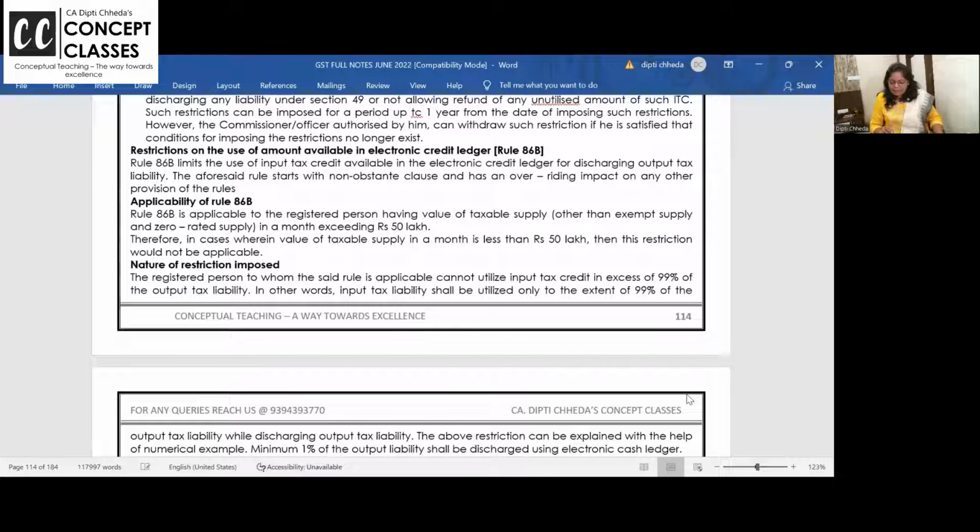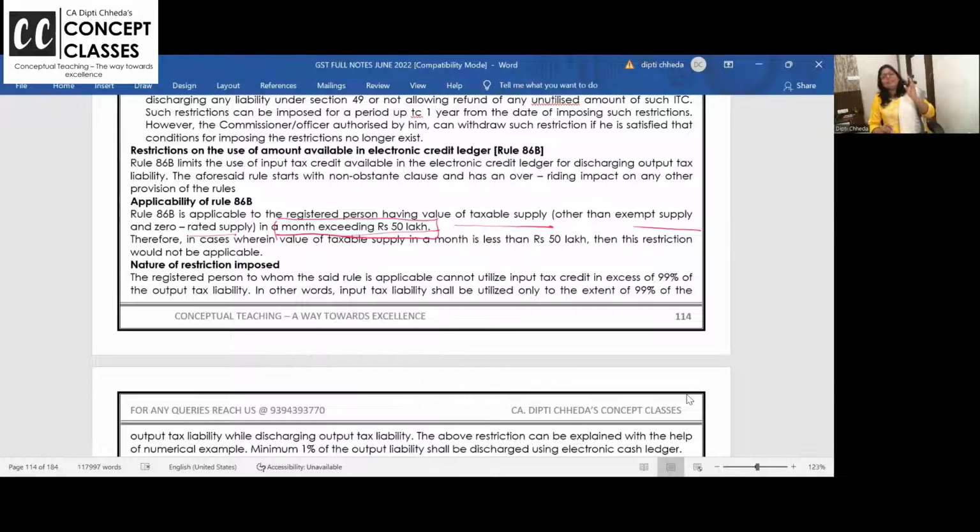86B is applicable to a registered person having taxable supply, other than exempt and zero rated, in a month exceeding 50 lakhs. We will see the conditions of 86B. If the conditions of 86B are satisfied, what are the provisions, and then I'll clarify why they have introduced this section. 86B is applicable only when your monthly turnover, this is a very important word, put it in brackets, monthly turnover is exceeding 50 lakhs, that too taxable supply, not your aggregate turnover.